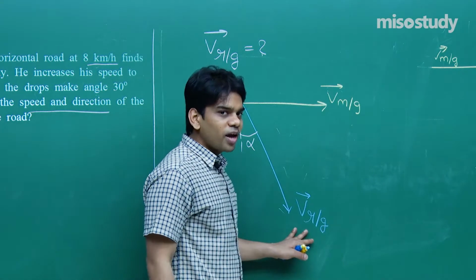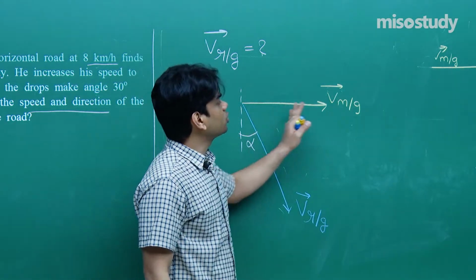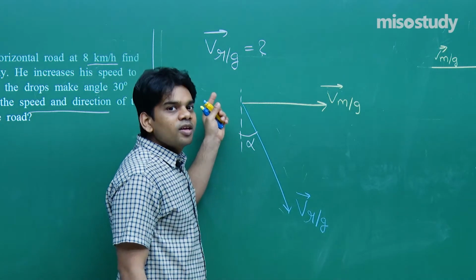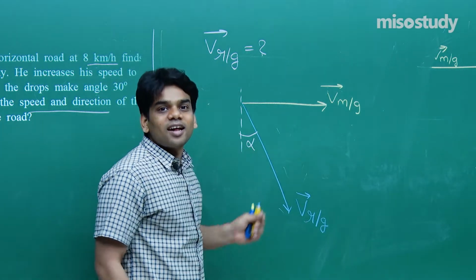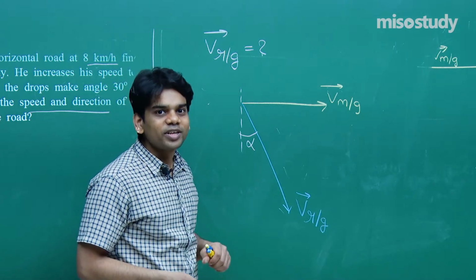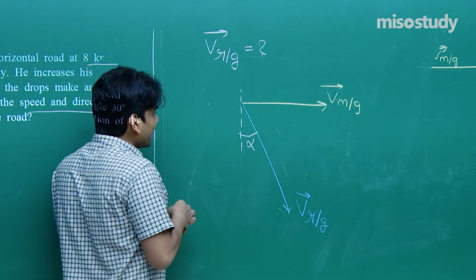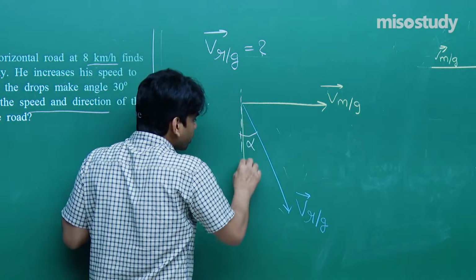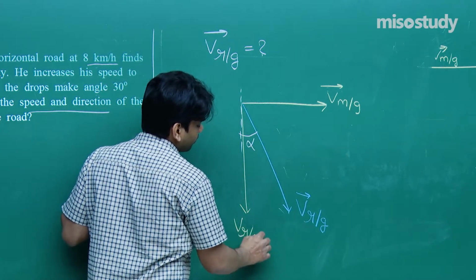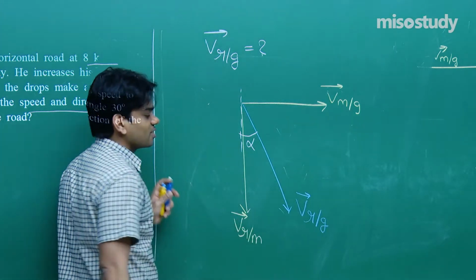Velocity of rain with respect to ground I have shown here, this angle is alpha, this is velocity of man with respect to ground. This alpha signifies that the velocity of rain makes an angle alpha with the vertical, how the rain is falling. Now it is said that it feels to him rain is falling in the vertical downward direction, so velocity of rain with respect to man is in this sense.